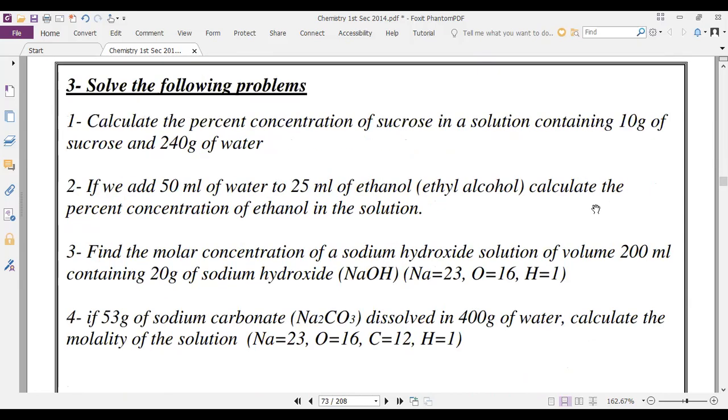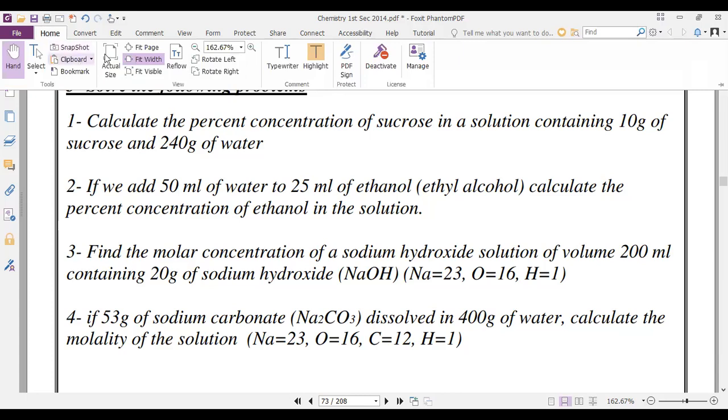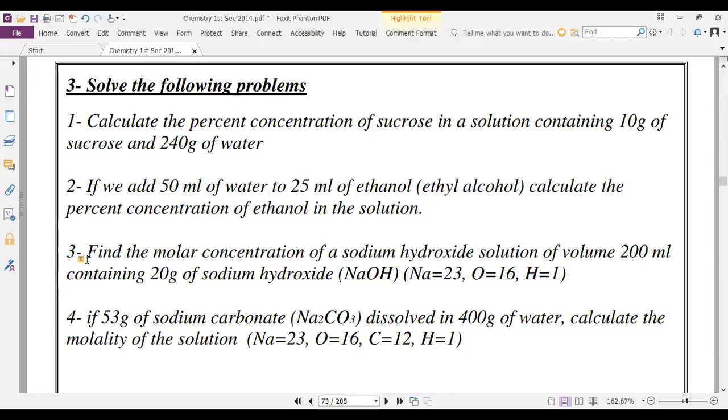Which one? It is number 3. Number 3, find the molarity.